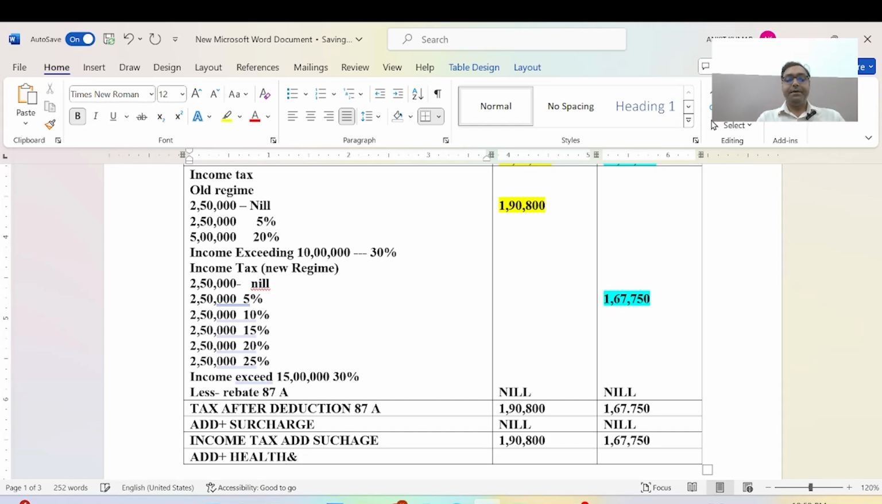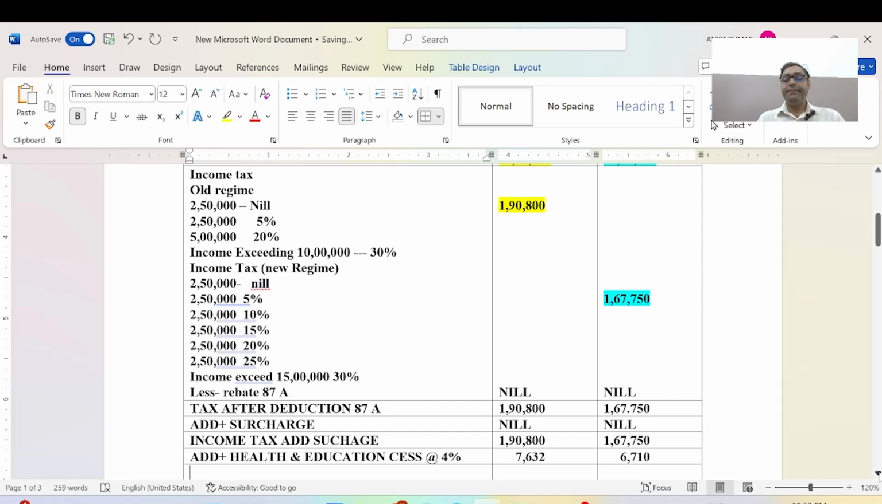Health and education cess will be chargeable at the rate of 4%. 4% of 1,90,800, when we calculate, we get 7,632 rupees, and when we calculate on 1,67,750, this amount will be 6,710. We can take a rounded figure.